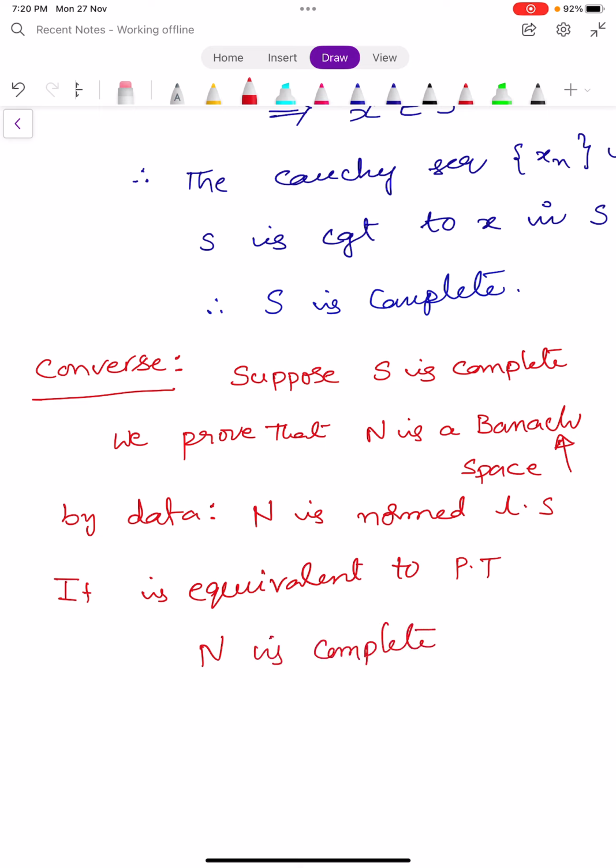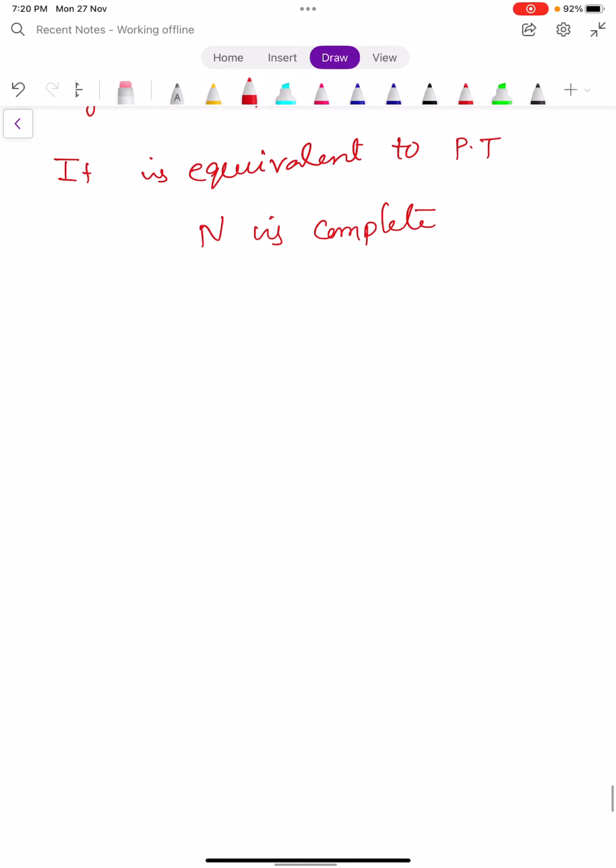We prove that N is complete in two cases. Case 1. Let us take Xn to be a Cauchy sequence.